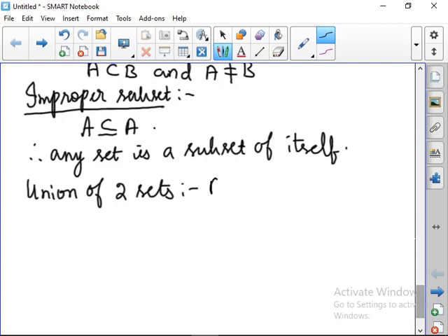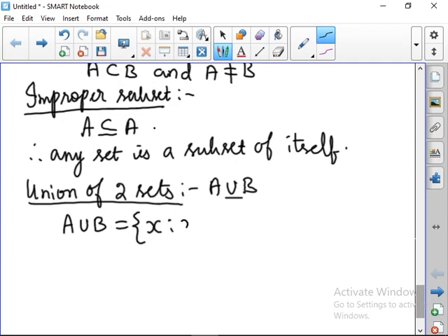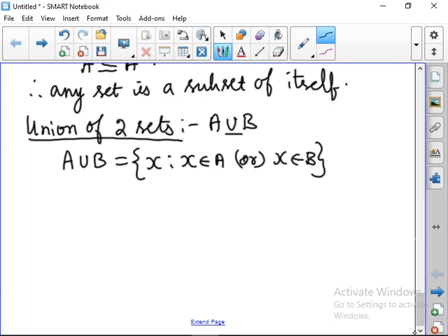If, for example, it can be denoted as A union B, அப்படின்னு சொல்லுவோம், சரியா? So how can you define this A union B? A union B is equal to X element where X belongs to A or X belongs to B. ஒன்னு X ல இருக்கணும் இல்லைனா A ல இருக்கணும் இல்லைனா B ல இருக்கணும்.